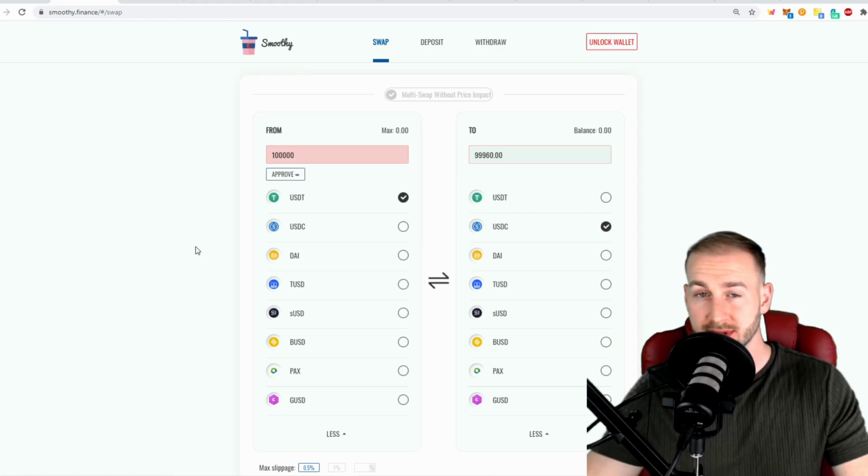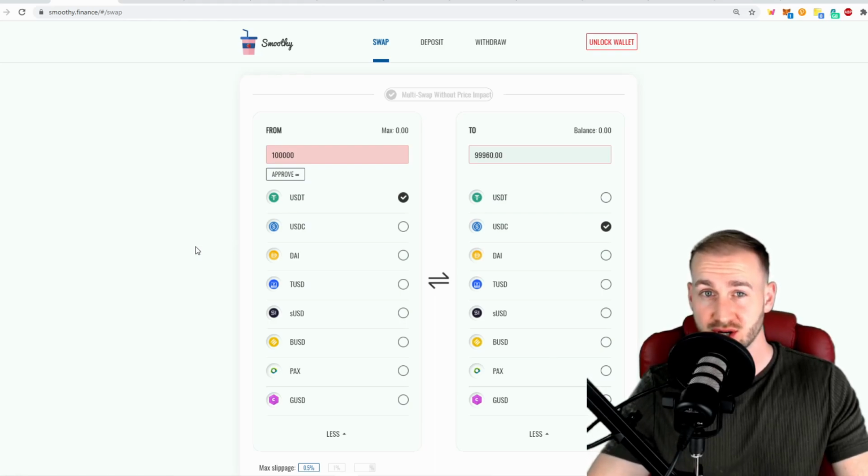So this is smoothy.finance, and at current state, it's a live working product and it allows you to swap between stablecoins with zero slippage. Now, this is a big issue within the market because if you go to other exchanges and you want to, say, trade USDT for USDC, you may give away a huge amount in slippage fees. This is because there's not infinite liquidity on the market. So this protocol is almost a first of its kind. Yes, others exist, but they're not as efficient as this one.